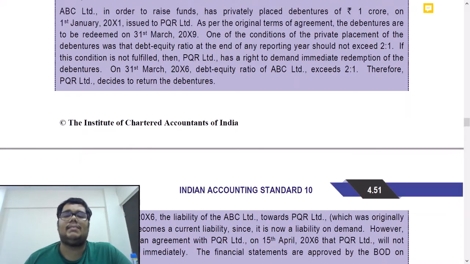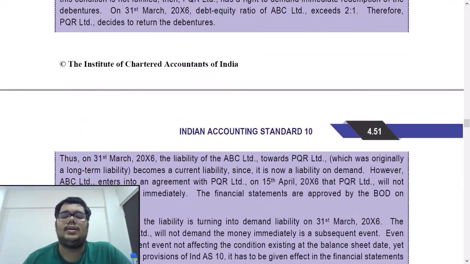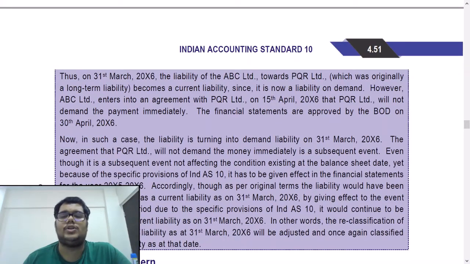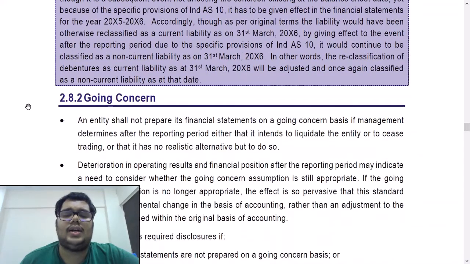What is this example saying? Basically, debentures have been issued and a certain ratio had to be maintained. Now the ratio was not maintained, hence the debentures became redeemable. It became a current liability. You have to redeem it immediately, but they entered into a new agreement and hence the debentures became a non-current liability.